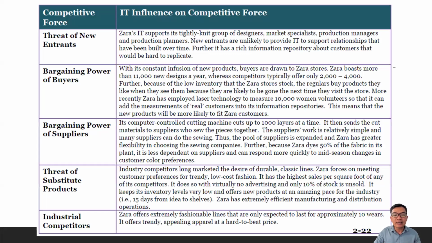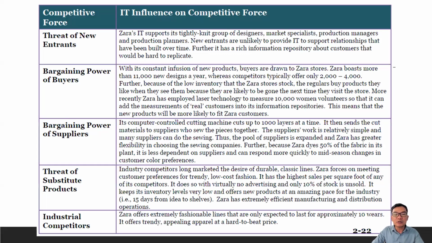The other reason it is difficult for new entrants to join the market is how Zara secures the competitive force of stopping new entrants: its rich information repository about customers. Another example would be Netflix. It's hard to compete with Netflix in terms of the repository of data because they understand their customers more than others who are just starting.